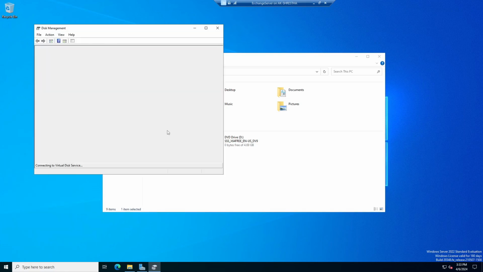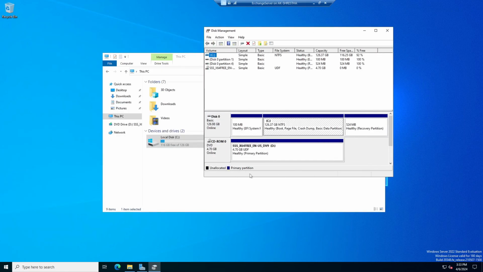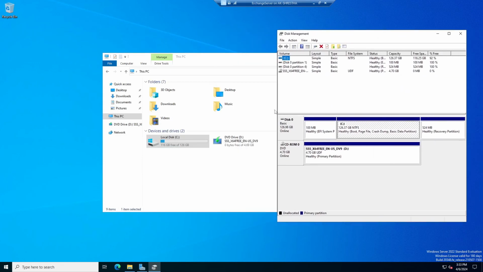When I go to disk management here, see, there are only these two drives. This is a DVD, so I can't use that. And here is only 126 GB for my Exchange, because for Exchange we need a minimum of 120. I don't want to shrink this volume, so I want to add an extra drive here, like an E drive or any drive. How can I do that?